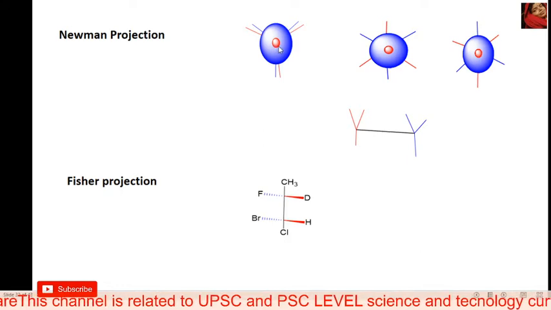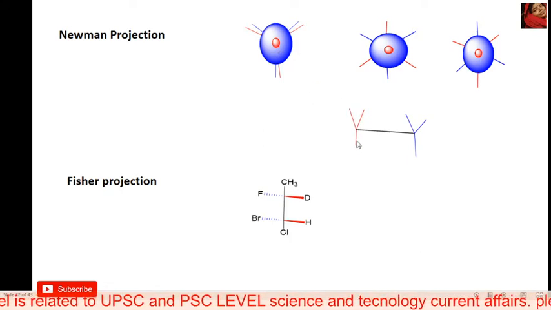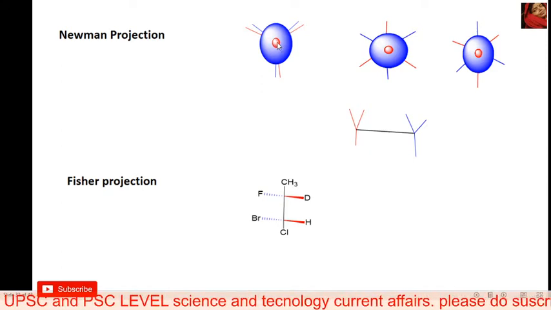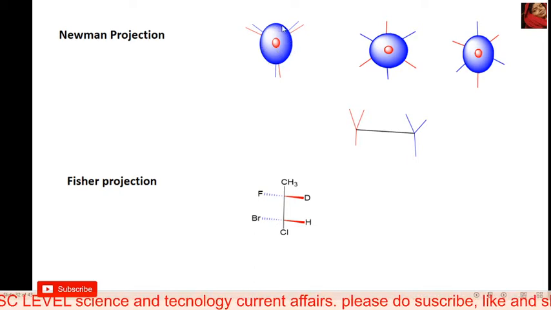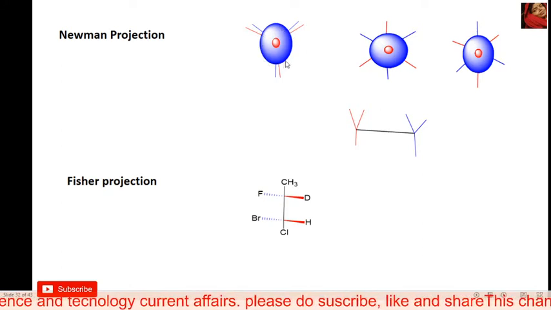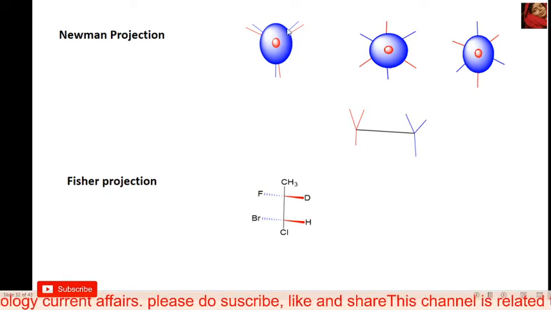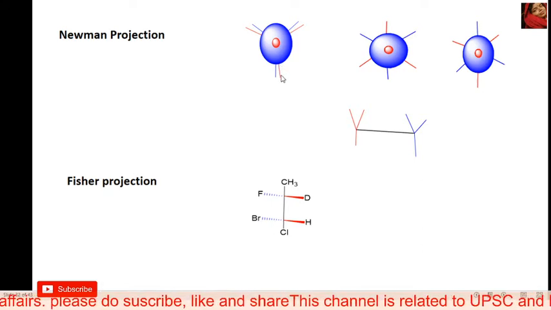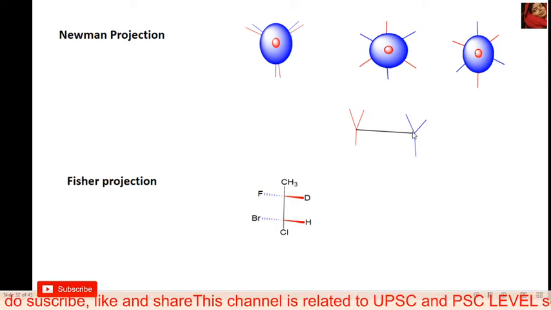It's a front carbon, in the center, red side, red color. Always remember, in between the front carbon and the large circle is the back carbon. The large circle is the back carbon. The red bond is for the front carbon bond, and the blue bond is for the back carbon bond.